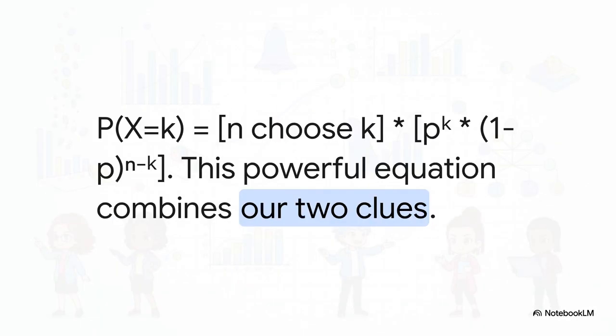And drumroll, please. Here it is, the complete binomial probability formula. You can literally see the 2 parts we just found. That first bit, the binomial coefficient, counts up all the possible ways our 4 failures can happen. And the second part calculates the tiny probability of any one of those specific ways. We just multiply them together, and that gives us the final answer.